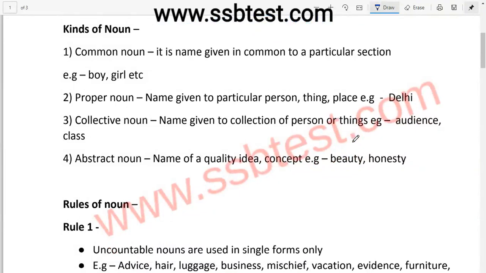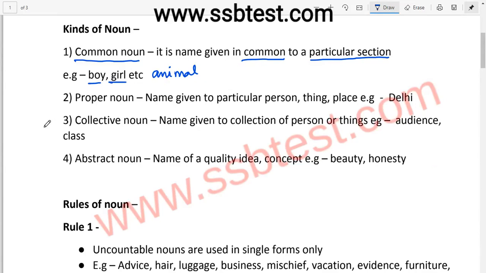In this, we'll see what is a common noun first. Common noun is name given in common to a particular section. For example, boy, girl. Animal is also a common noun. It is also a name given in common to a particular section, right?